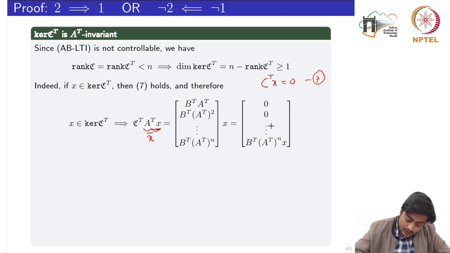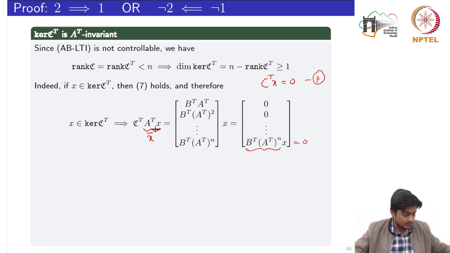So we only need to show now that this part is equal to 0. If we are able to show that, then C transpose times x bar is also equal to 0, by which we will finally conclude that this subspace is A transpose invariant. Okay, so let's see.